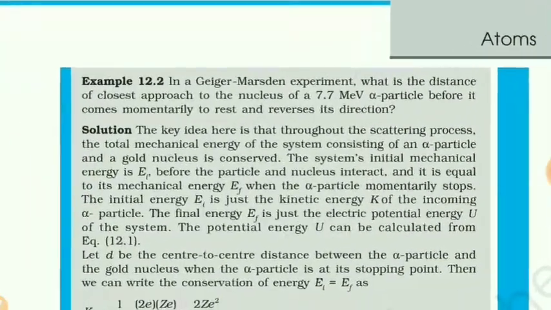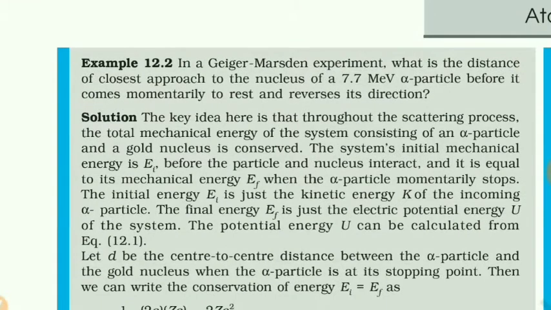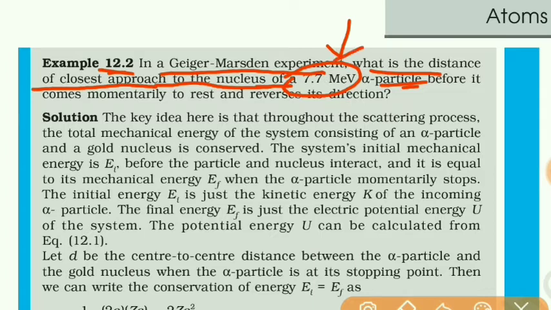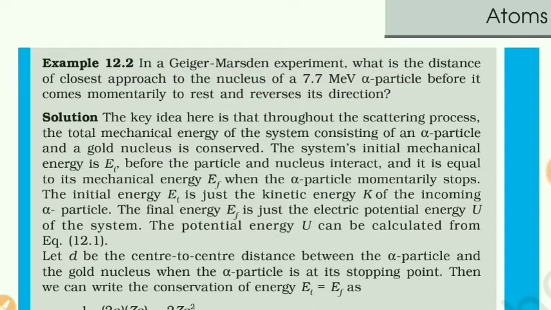Now, example number 12.2. In the Geiger-Marsden experiment, which we have seen earlier, what is the distance of the closest approach to the nucleus of a 7.7 MeV alpha particle? So this is the energy of an alpha particle. The alpha particle approaching the nucleus of the gold has energy 7.7 MeV before it comes momentarily to rest.